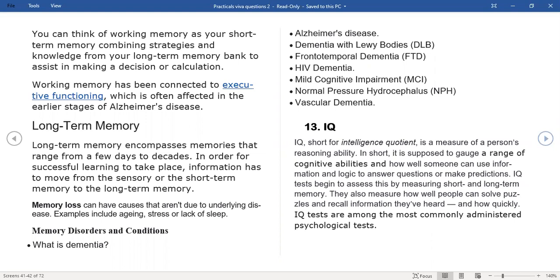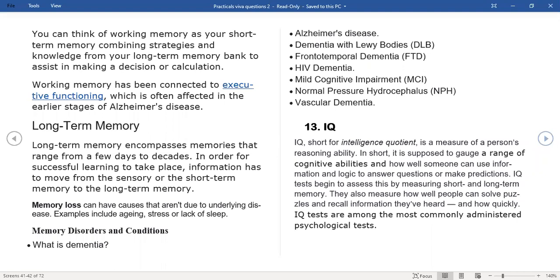Your language also is your cognitive function. An executive function like planning or decision making, all these go along with it. This is dementia.